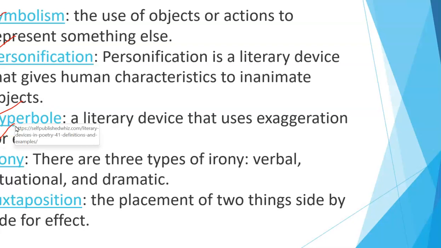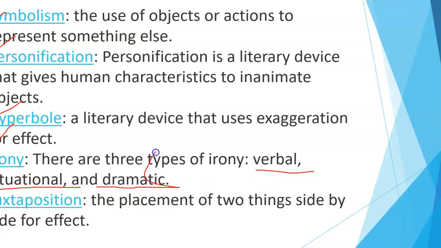Irony. There are three types of irony: verbal irony, situational irony, and dramatic irony. So irony is of three types: verbal irony, situational irony, and dramatic irony. Clear? Then we move on to juxtaposition, the placement of two things side by side for effect.